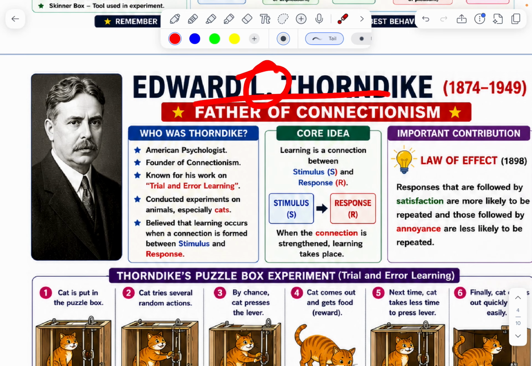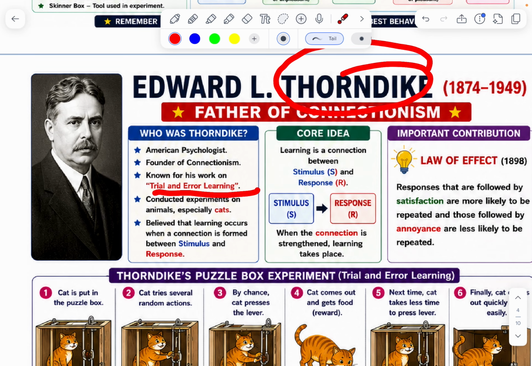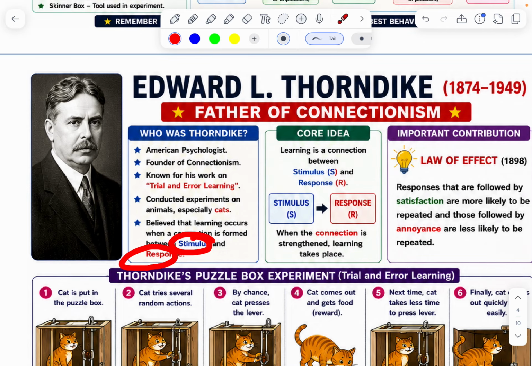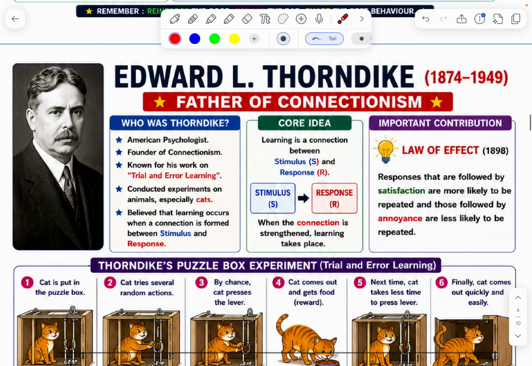E.L. Thorndike is the father of Connectionism. Thorndike is an American psychologist, founder of Connectionism. Thorndike's main concept is trial and error learning, conducted with cats. He also believed that learning occurs through stimulus and response, S-R. Core idea: Law of Effect, 1898, his important contribution.